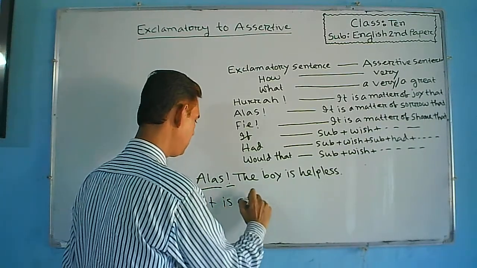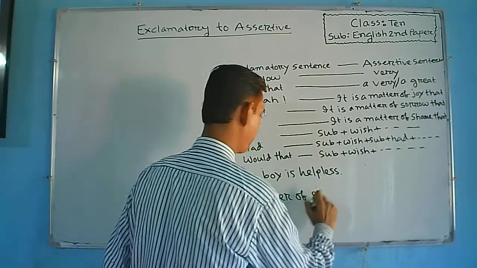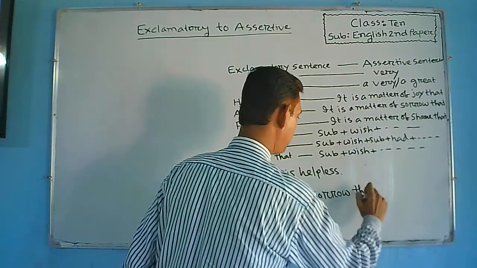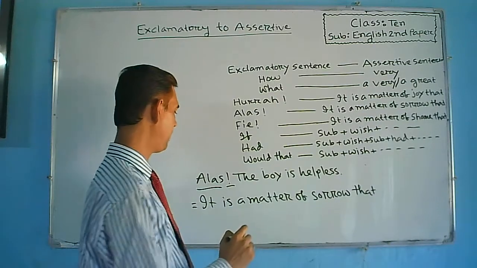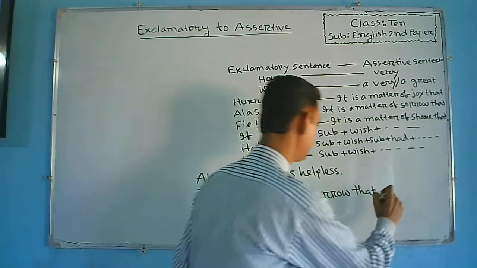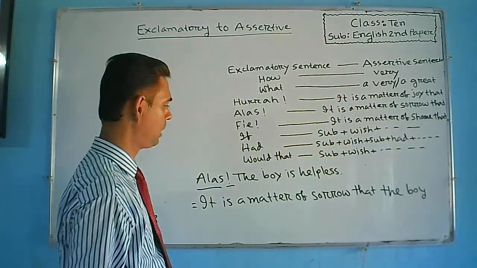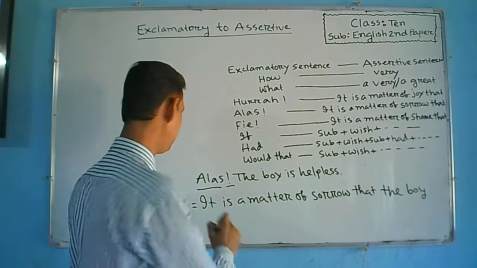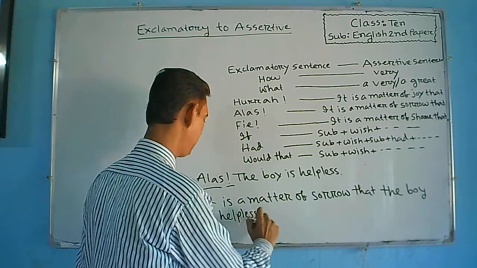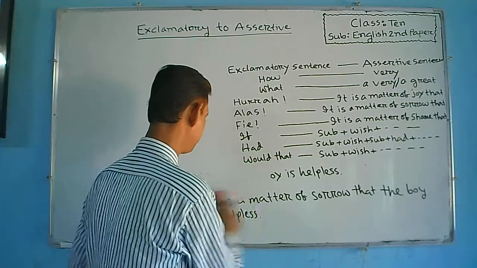So, it is a matter of sorrow that, then the part that is given after alas will be used here. The boy is helpless. It is a matter of sorrow that the boy is helpless. Okay, understand everybody? Another example.